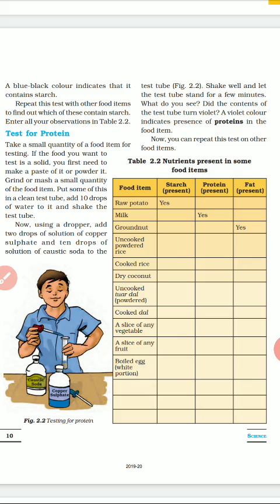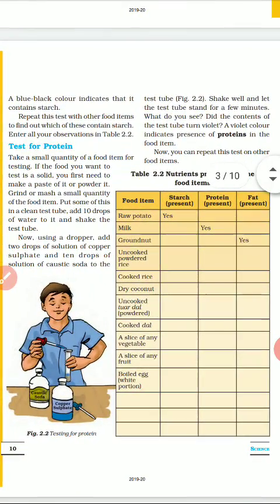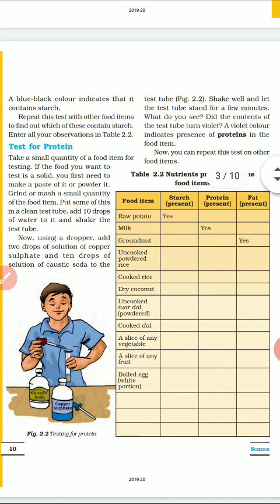In the next video I will explain the test for fats and continue further with the topic. I hope this much is clear to you.